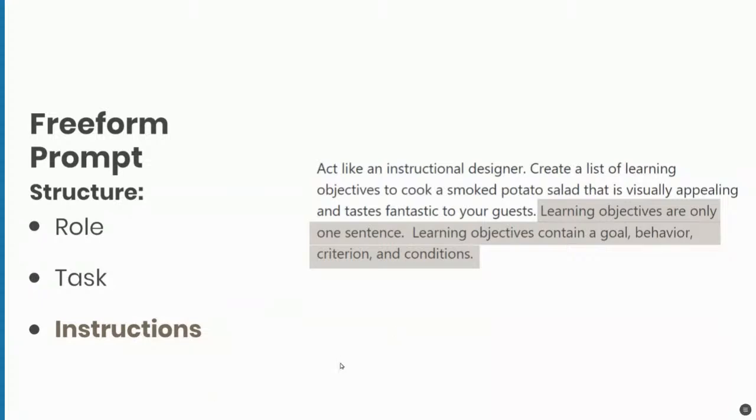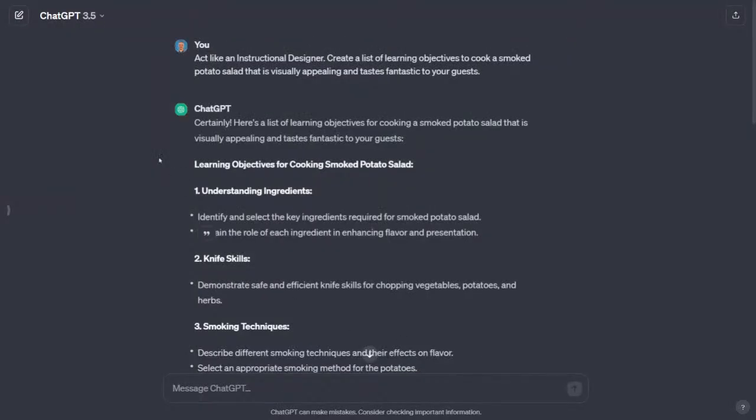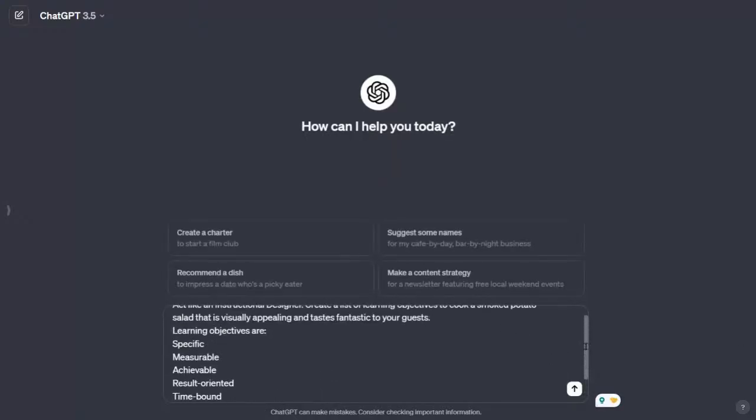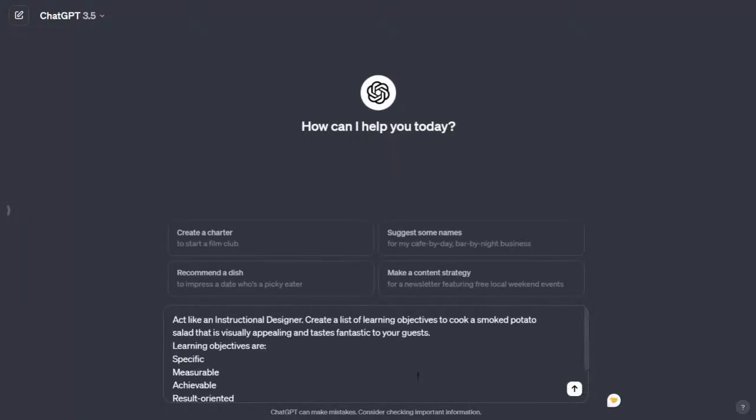for the learning objectives. So back over to ChatGPT we go. We are going to create a brand new chat. And for this last prompt, let me go in and grab that prompt and paste it in here. Act like an instructional designer.